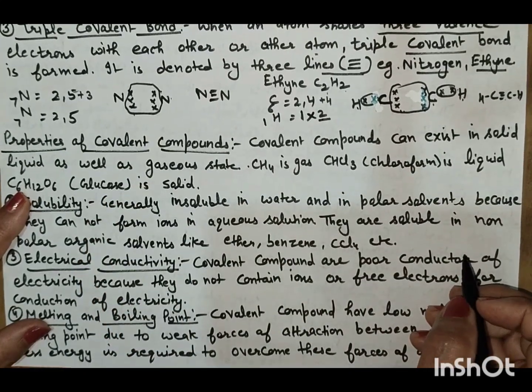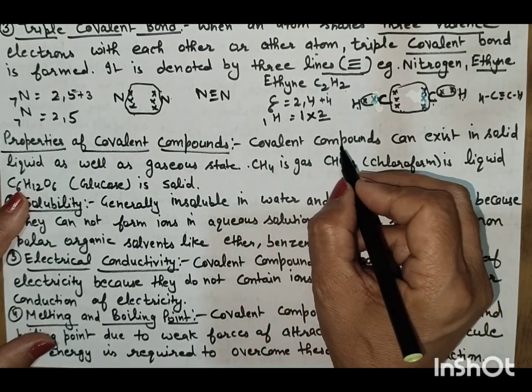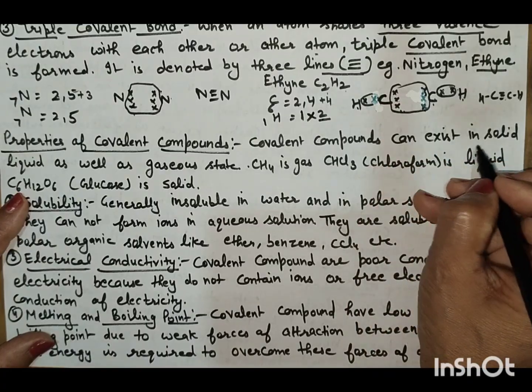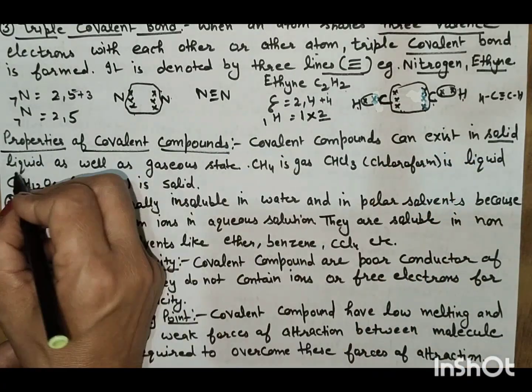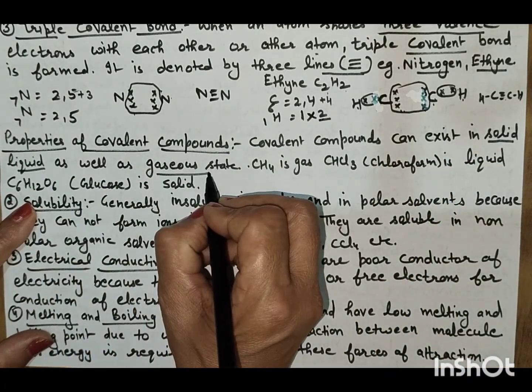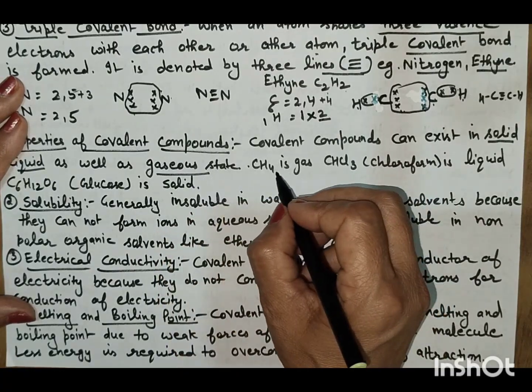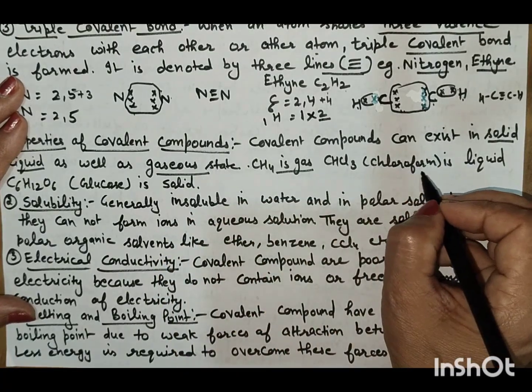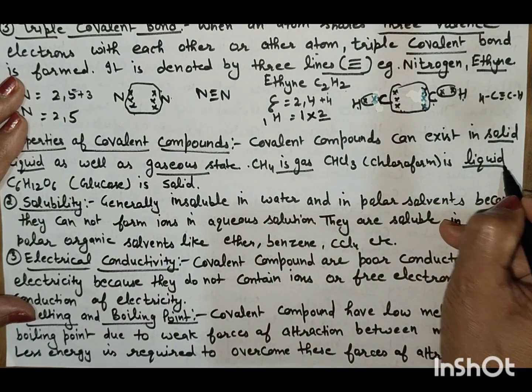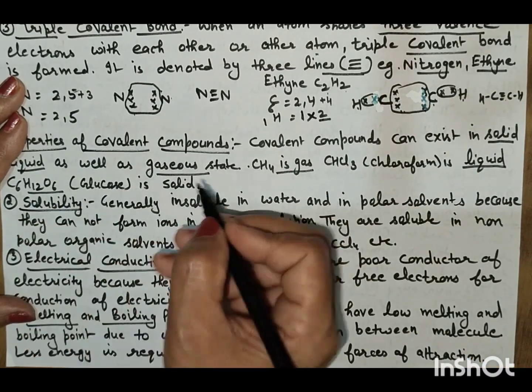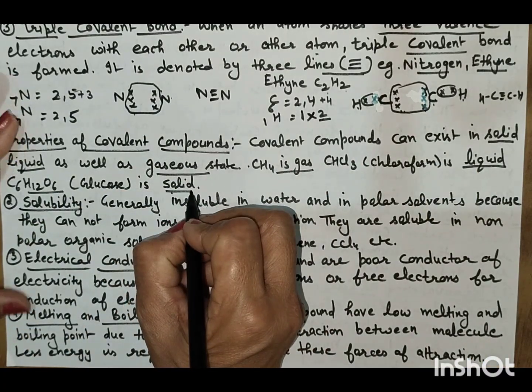Now what are the properties of covalent compounds? Covalent compounds can exist in solid, liquid as well as gaseous state. CH4 is in gaseous form, CHCl3 is in liquid form, and C6H12O6 is in solid form.